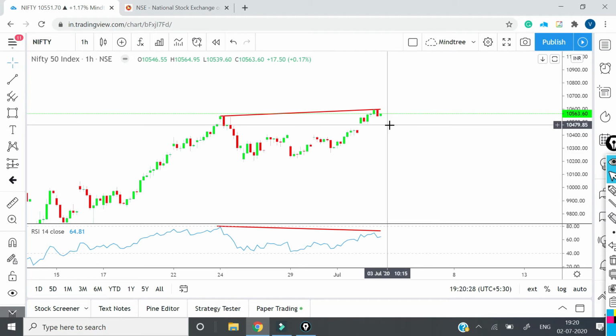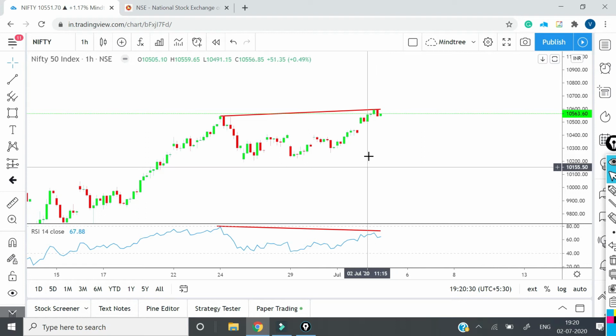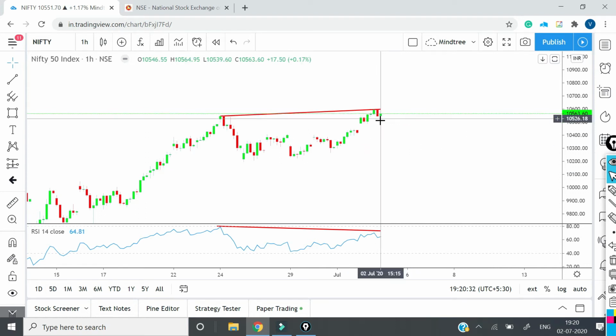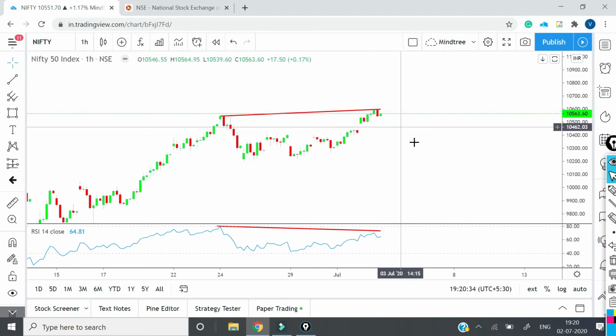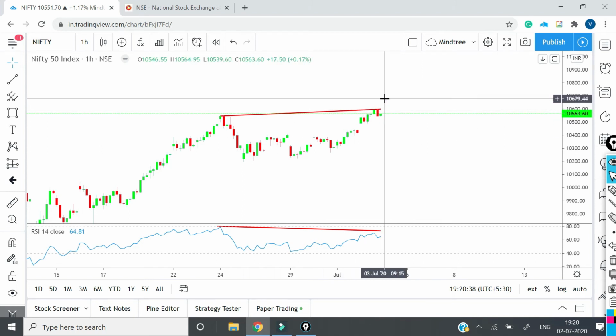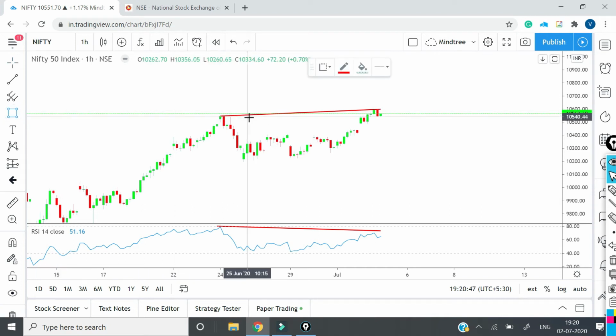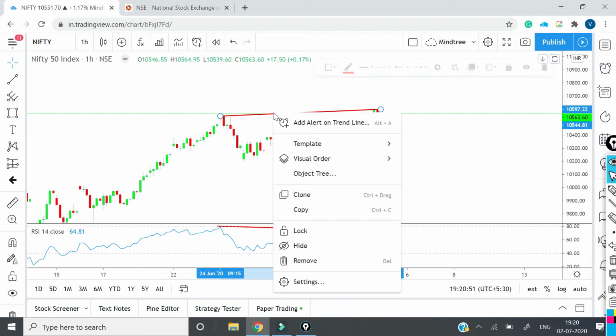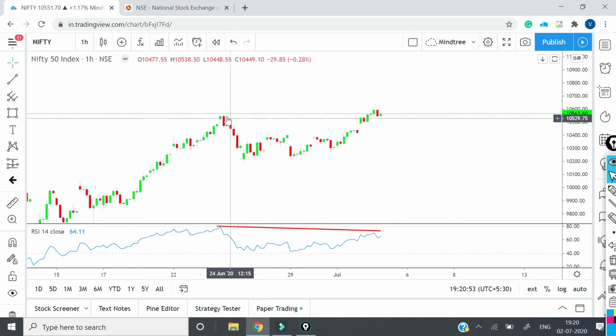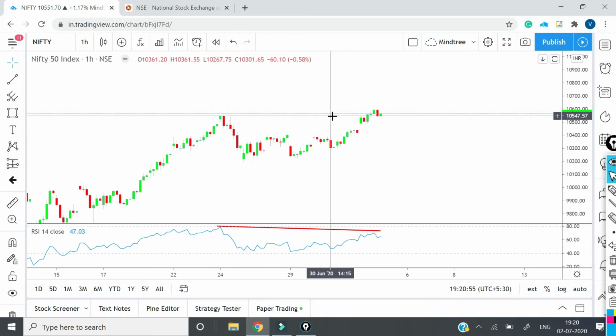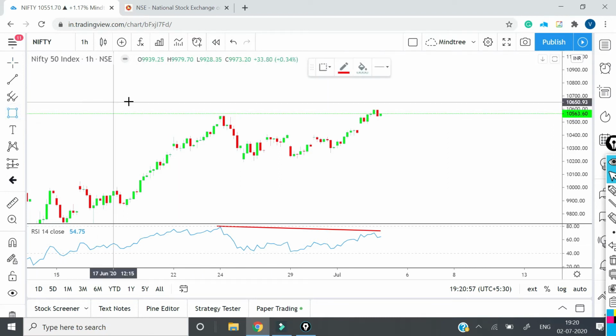So for intraday, what I feel is that tomorrow the price may go down, and when the market opens tomorrow, it may go a little up and then go down. If this line is not broken, if this line is actually breached, then price may go up. So this is a strategy for Nifty, and as I had drawn the channel before, let me just draw that again, not the channel, the box which we saw. So this was the range which I had drawn.